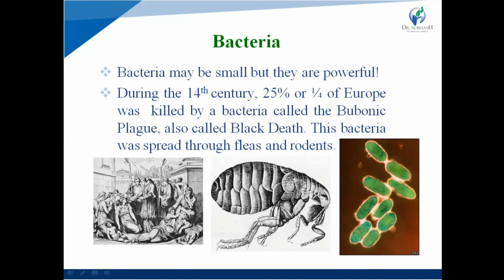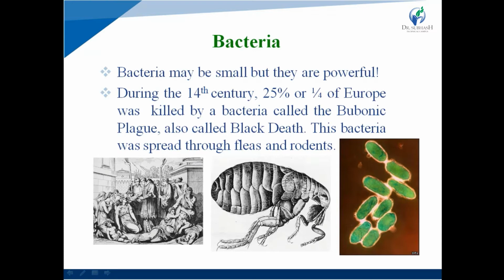First of all, what is bacteria? Bacteria may be small, but they are powerful. They are easily seen by microscope. They are not visible by naked eye. And during the 14th century, 25% of Europe was killed by bacteria called bubonic plague.